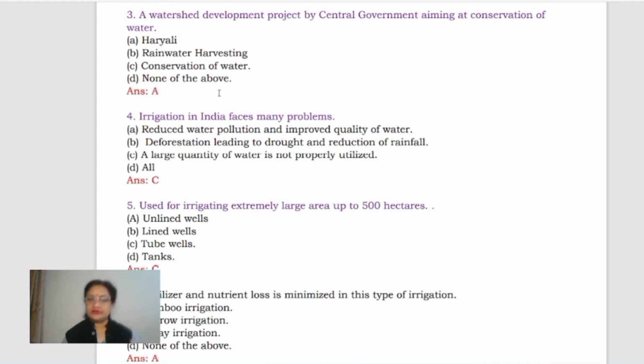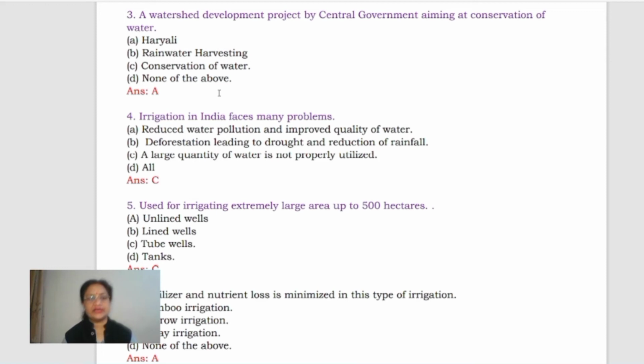Either a little part of it seeps down, or the maximum part of it flows away. So we are not properly utilizing the water, whether it is rainwater or for irrigation purposes.